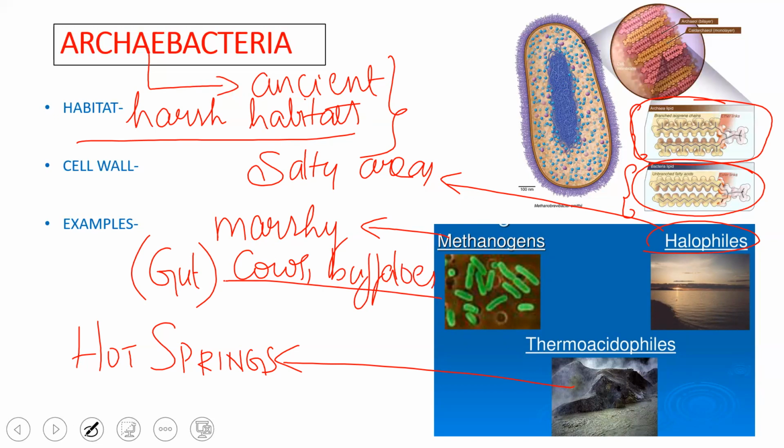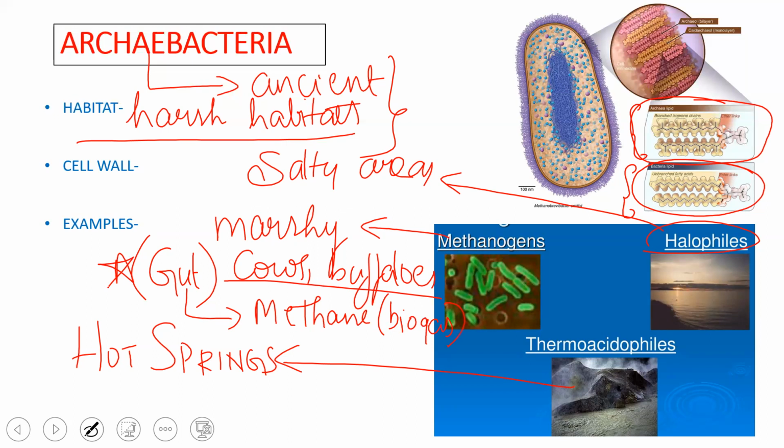And these organisms produce methane gas. They help in breakdown of organic substances to produce the gas called methane. That methane gas is used as biogas, which is obtained from the dung of these animals. So they are economically important as well. Okay, so this is regarding Archaebacteria.